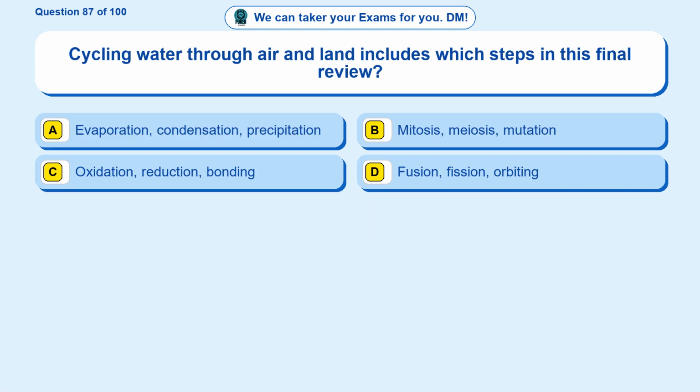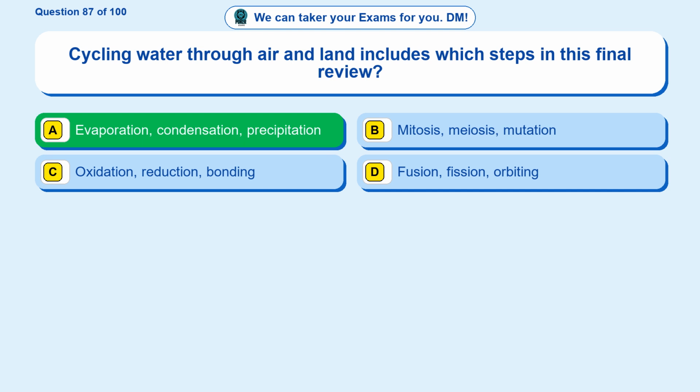Question 87. Cycling water through air and land includes which steps in this final review? Option A, evaporation, condensation, precipitation. Option B, mitosis, meiosis, mutation. Option C, oxidation, reduction, bonding. Option D, fusion, fission, orbiting.